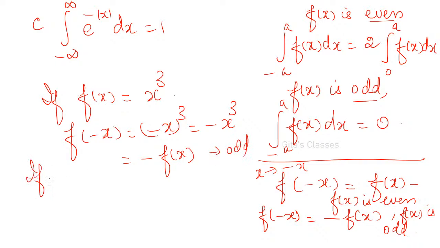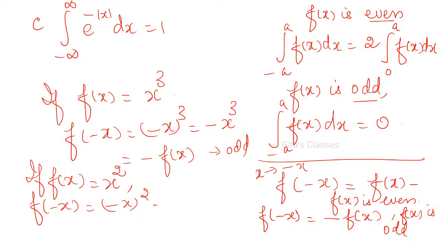This is an odd function. Suppose if f of x is equal to x squared or x power 4, then f of minus x is what? Minus x the whole squared, it will become x squared. It is equal to f of x. Therefore, it is an even function. How will you find out whether it is even or odd function? You have to replace x by minus x. If you are getting the same function, it is even. If you are able to write it as minus f of x, then it is odd function.